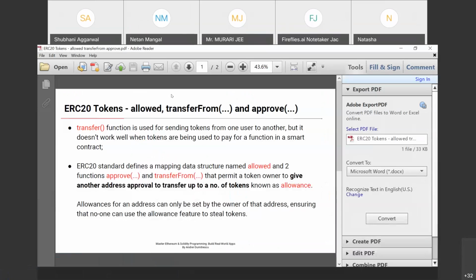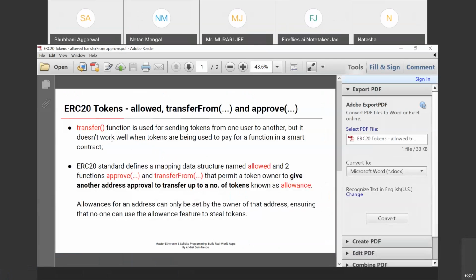Why do we discuss all these interfaces, abstract contracts and events? Just because of ERC20 tokens. ERC20 is an inbuilt contract in which there are 6 defined functions and 2 events. Clear? Here are 6 functions and 2 events.